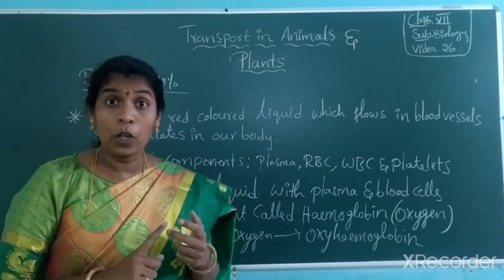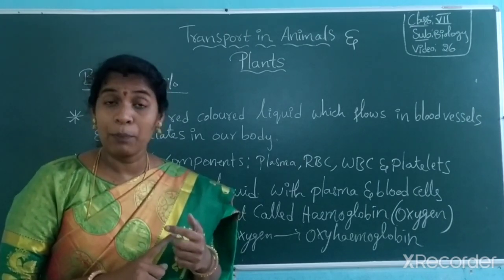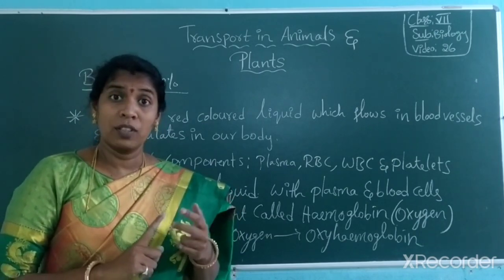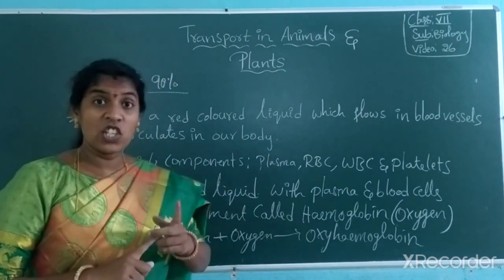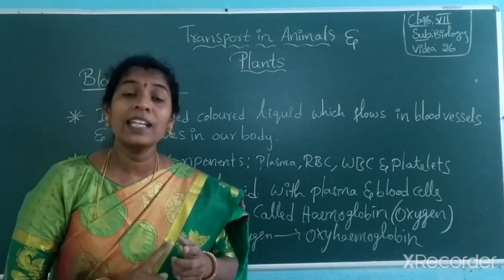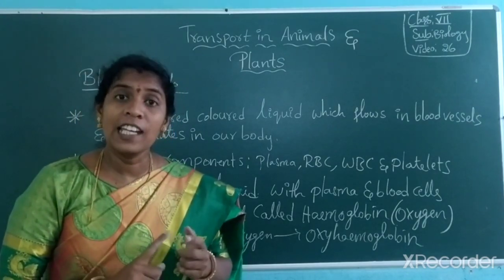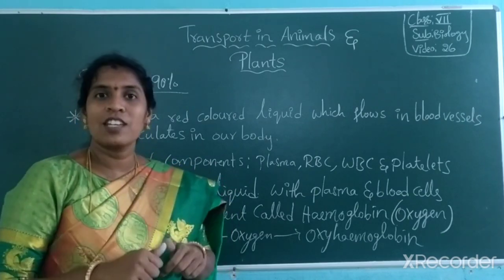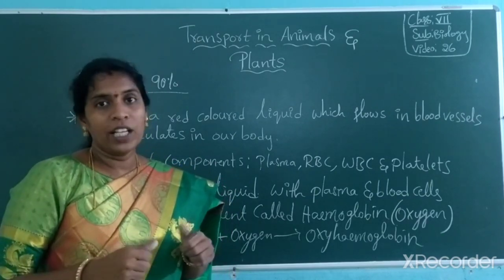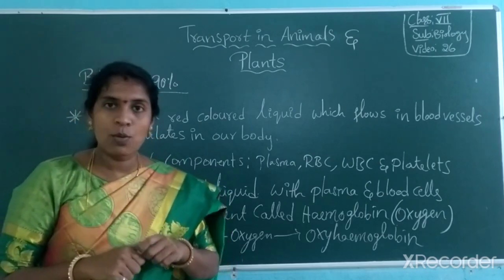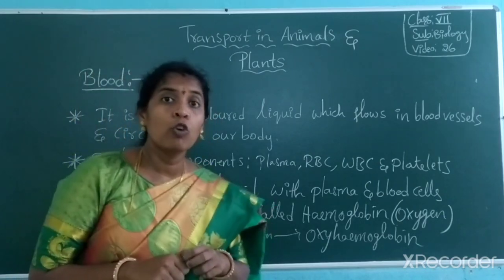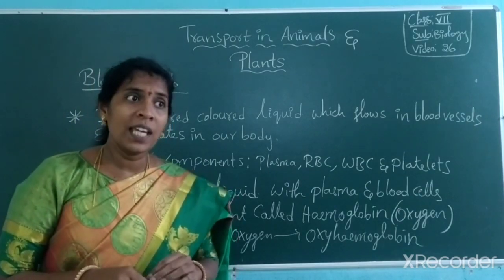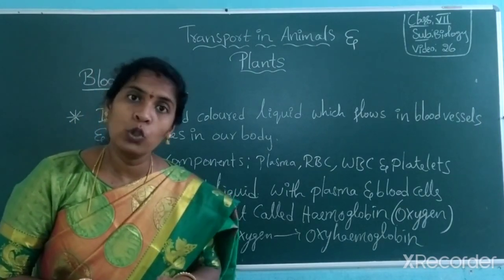So if you want your body parts to work, you must ensure your blood is rich in hemoglobin, then only it can carry oxygen to every part and you get energy. Otherwise, no energy. You become so weak. In people whose hemoglobin percentage is low, their body activities are also very low.